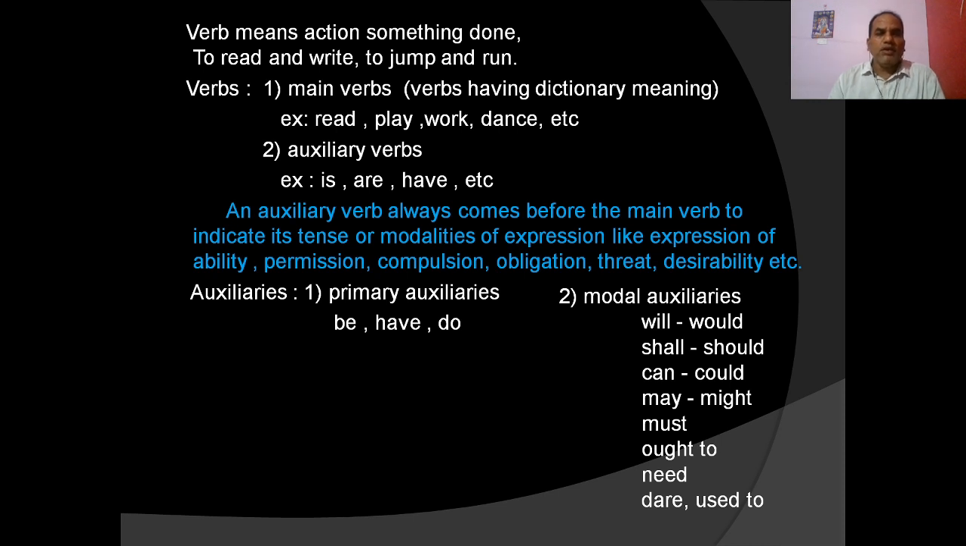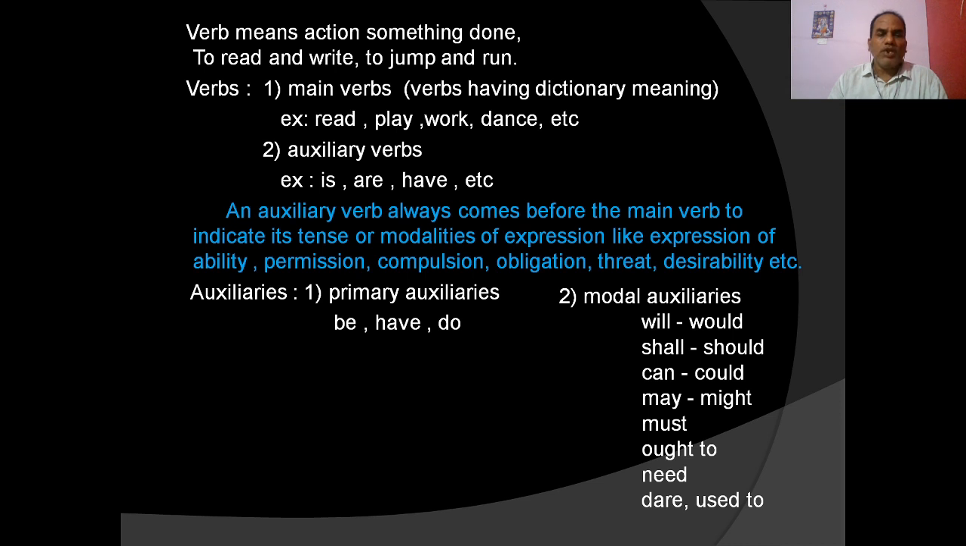Main verbs are the verbs having lexical meaning or dictionary meaning. For example, read, play, work, dance, these are examples of main verbs. And auxiliary verbs are the helping verbs. They help the main verbs to be used in the sentence. For example, is, are, have, etc. So an auxiliary verb always comes before the main verb to indicate its tense or modalities of expression, like expression of ability, permission, compulsion, obligation, threat, disability, etc.